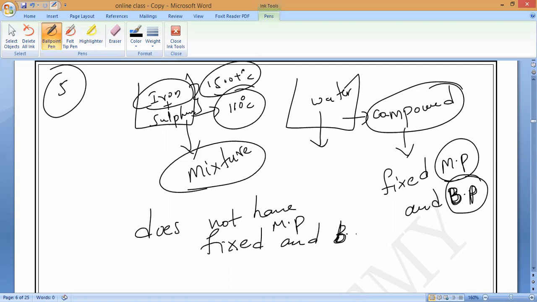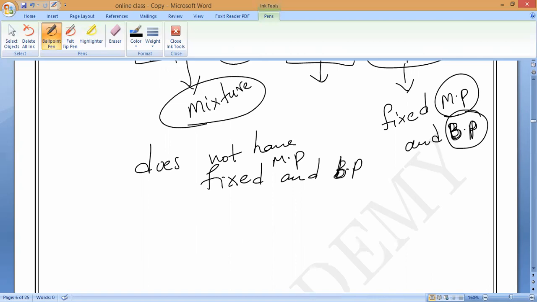Is it okay? I'm saying, you have to analyze this in your real life. If you observe a mixture of iron filings and sulfur, it does not melt at a single fixed temperature. Correct or not? Because they have different melting and boiling points, that is why they do not melt at a single fixed temperature. Iron melts at one temperature, sulfur at another. In any other mixture too, the boiling point and melting point always vary between the constituents. So that is why we have to conclude that here.